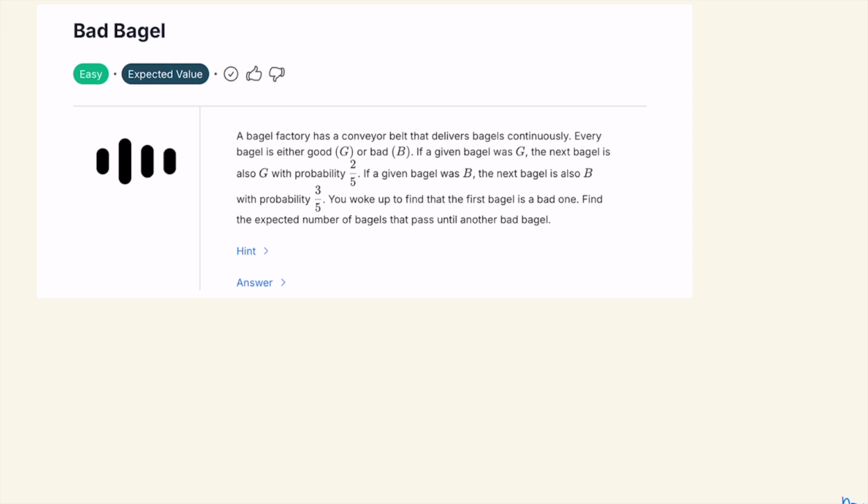So let's write this down here. If a given bagel was G, the next bagel is also G with probability 2/5, and therefore the next bagel is bad, or B, with probability 3/5. And if we're given a bagel B, the probability of getting a B again is 3/5, and therefore the probability of getting G is 2/5.